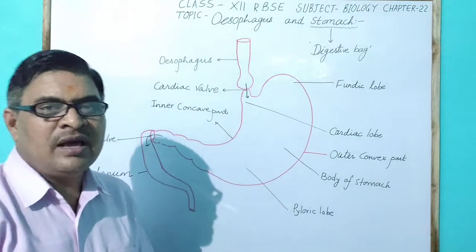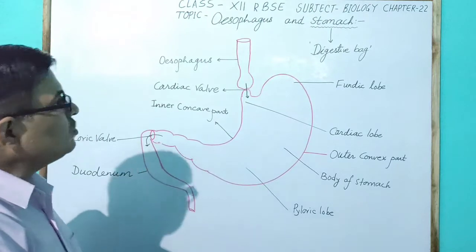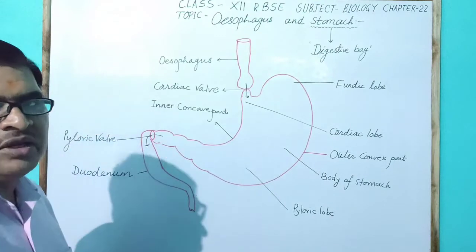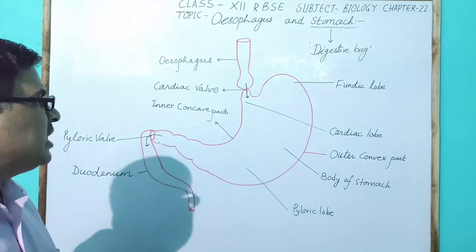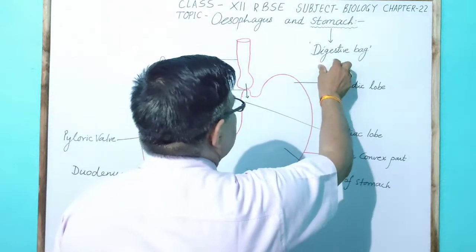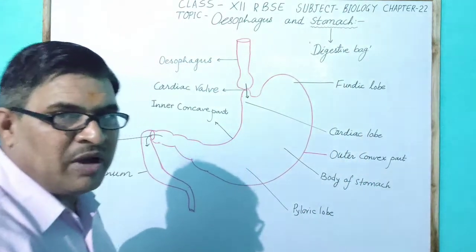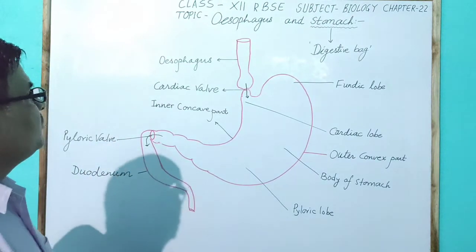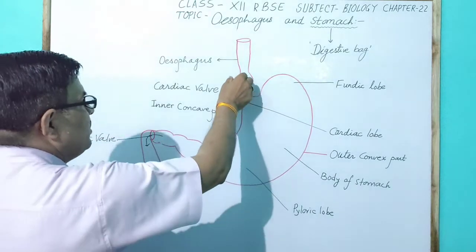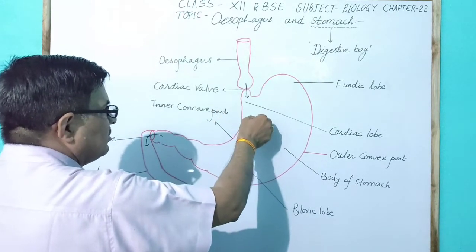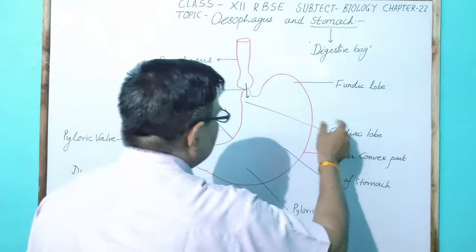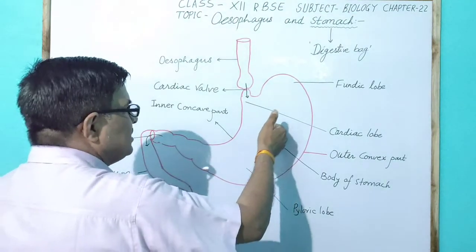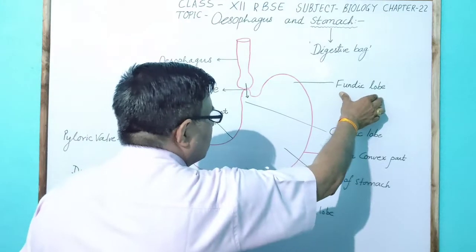The stomach looks like a bag-like structure and takes part in the digestion of food. That is why the stomach is called the digestive bag. The stomach has three important parts. Food from the esophagus enters the stomach in the cardiac lobe, and then the food is mostly digested in the fundic lobe.